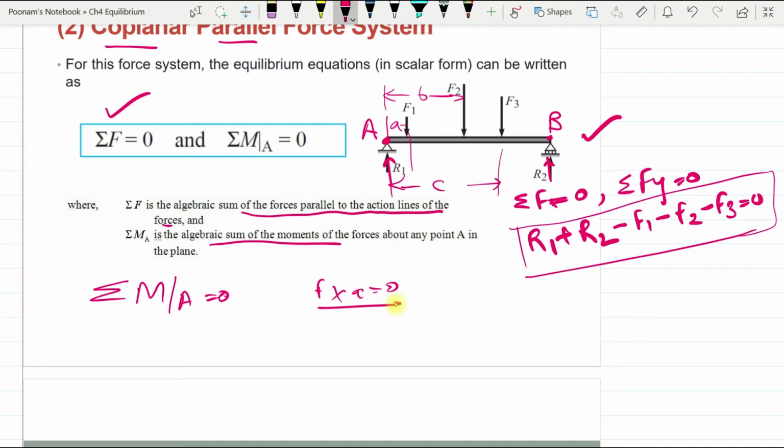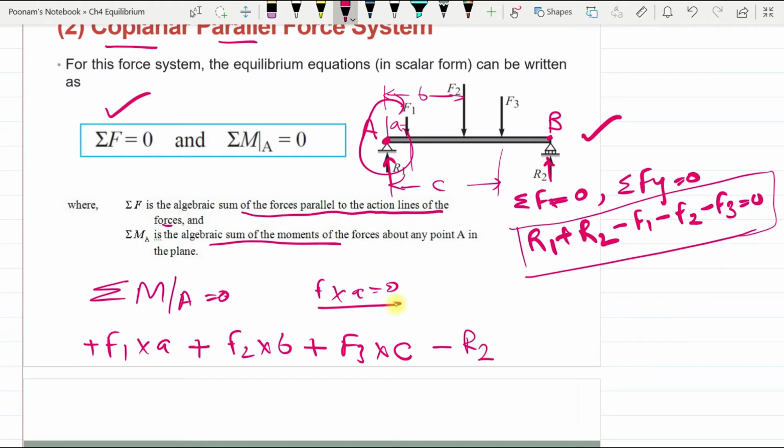So moment about A will be F1 into a minus F2 into b minus F3 into c, plus, because I am taking the clockwise moments as plus, this is going to rotate clockwise, minus R2 into L, where L is the length of the beam, equal to 0.